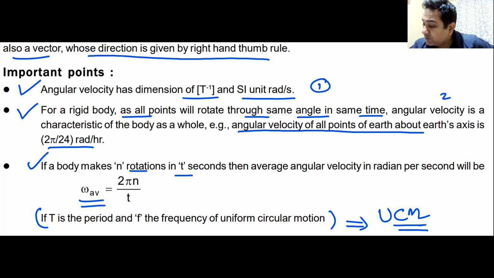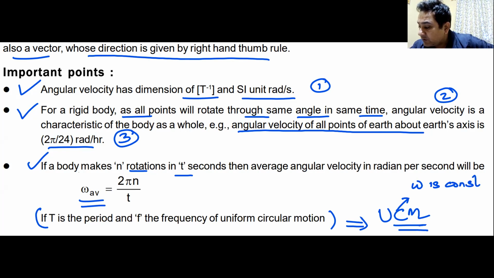I hope you know what is uniform circular motion. If you know uniform circular motion, I can continue with this part as well. Do you know what is uniform circular motion? If omega, the angular velocity, is constant, then we call it as uniform circular motion. Do we all understand this? Yes or no? Do we all understand uniform circular motion? Yes, we all understand uniform circular motion.